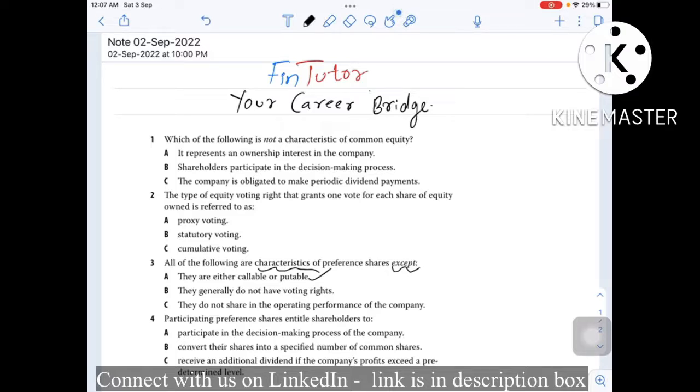Now let's read out option B. Option B says they generally do not have voting rights. True. Only equity shares have voting rights. Preference shares do not have voting rights. Option C says they do not share in the operating performance of the company. True. See, preference shareholders are entitled to receive dividends, but they are not eligible to share in the operating performance of the company. They are only entitled to receive a fixed dividend.